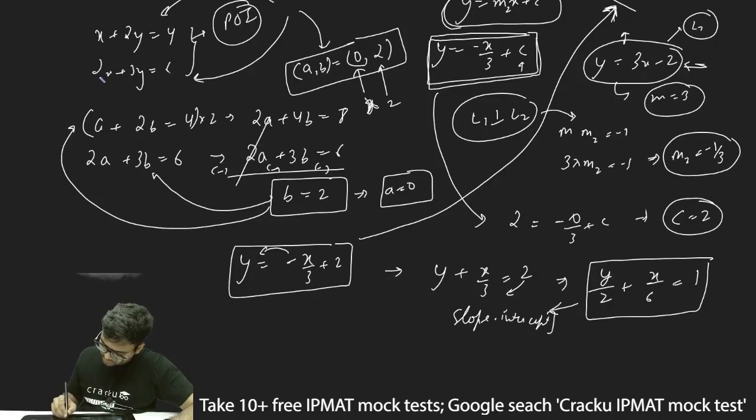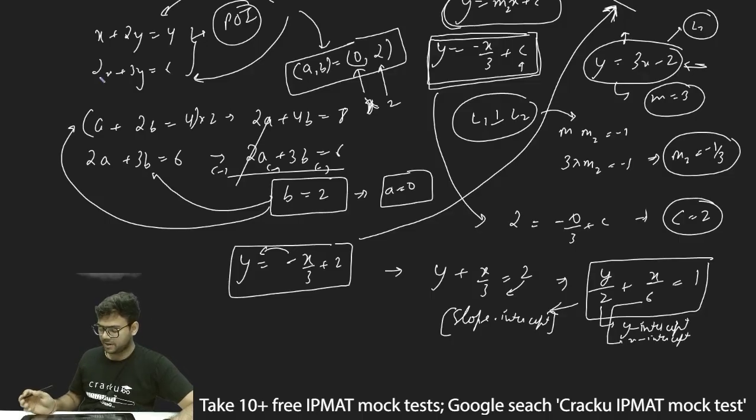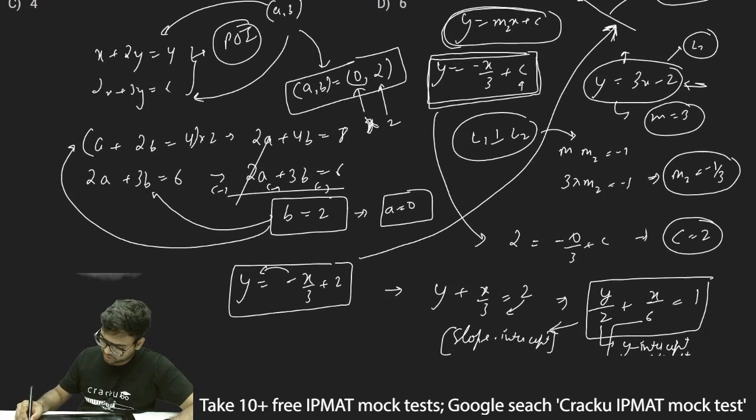This is basically the slope intercept form. When I say slope intercept form, I mean y/2 + x/6. So the y intercept will be this, and this particular one will be the x intercept. The y intercept will be 2 and the x intercept will be 6 for this particular line.